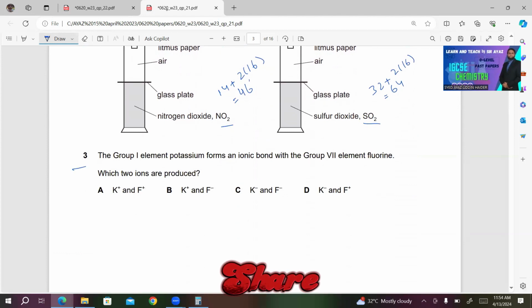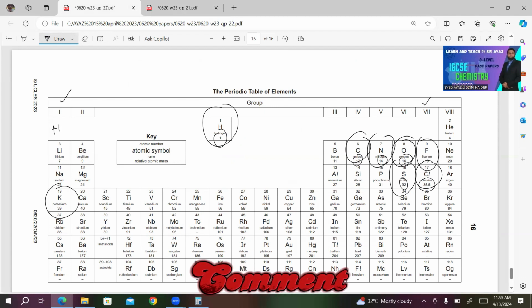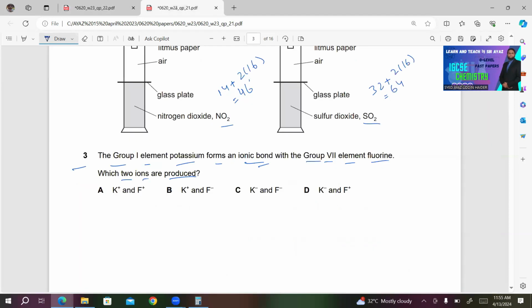Number 3, the group 1 element potassium forms an ionic bond with group 7 element fluorine. Which two ions are produced? Where are potassium and fluorine? Here is potassium, it's in group 1. Fluorine is in group 7. The valency for group 1 is +1, group 7 is -1. Group 1 will form +1 charge ions, and group 7 will form -1 ions, minus charge ions. So obviously choice B will be the right answer in this case.